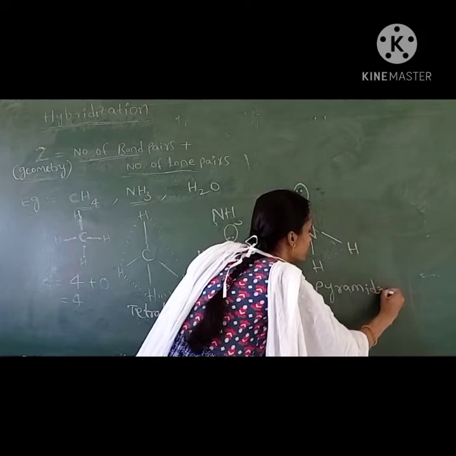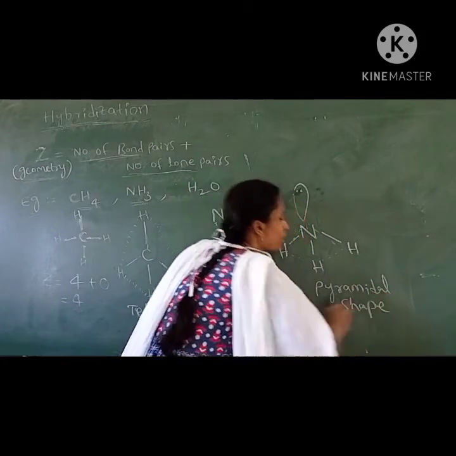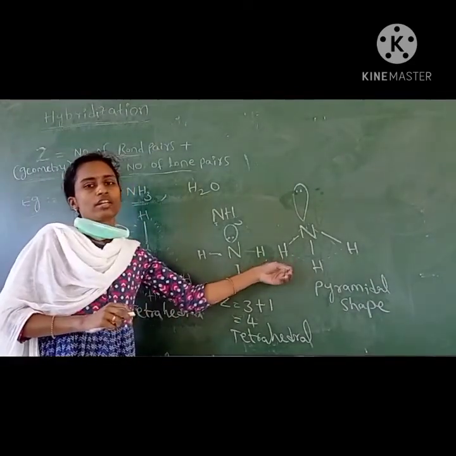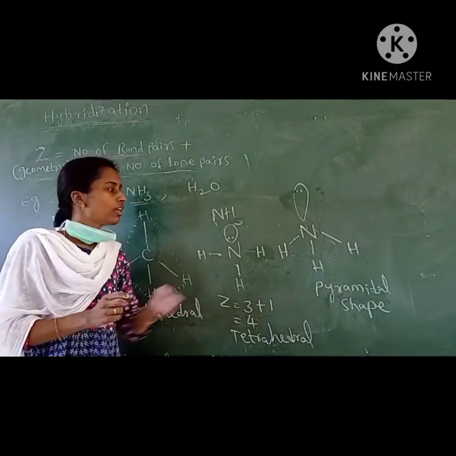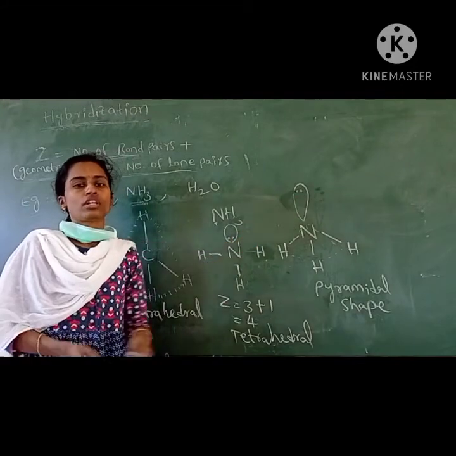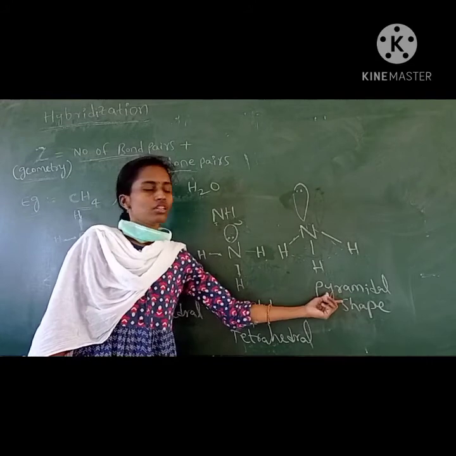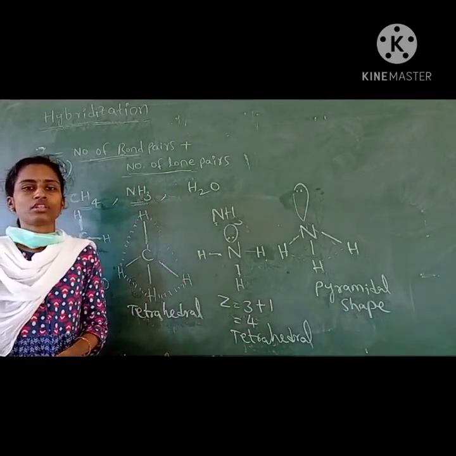According to the hybridization concept, there is a tetrahedral arrangement of electron pairs, but here the arrangement is somewhat distorted and gives a pyramidal shape. The hybridization concept doesn't explain this.